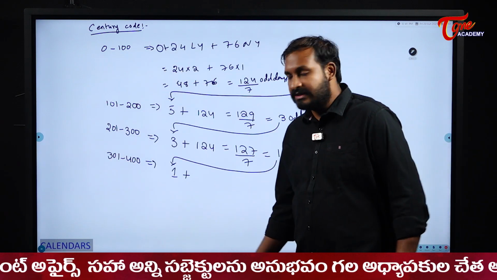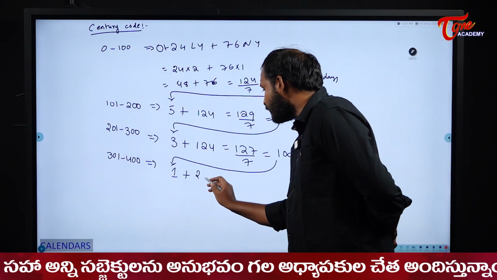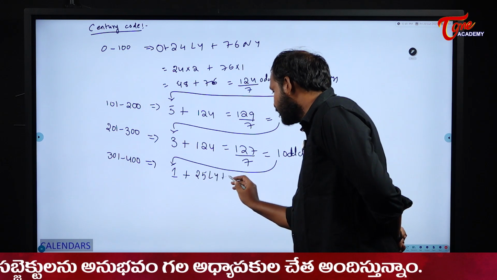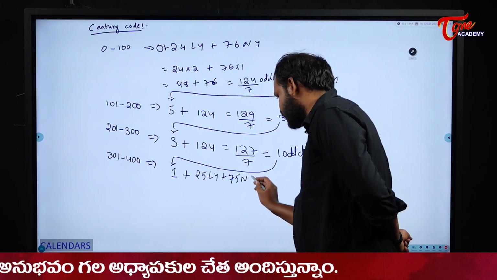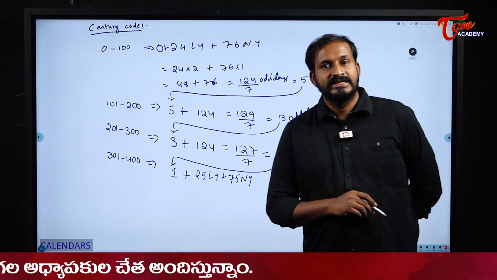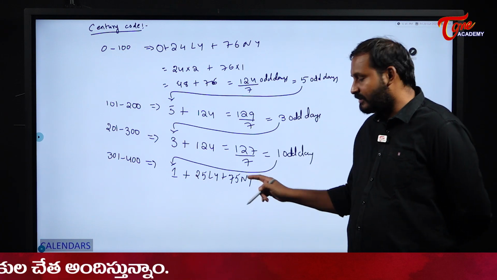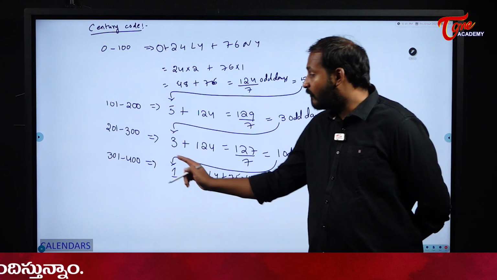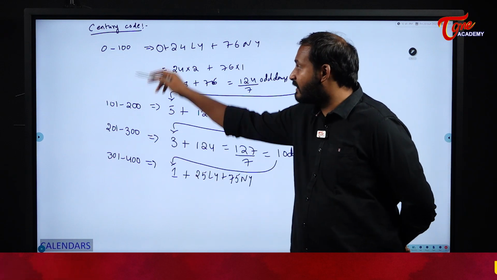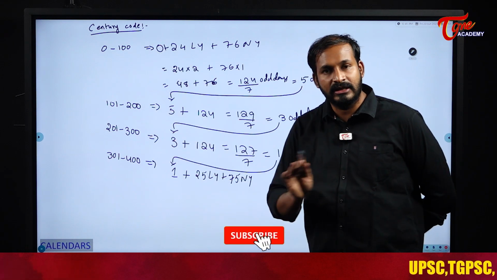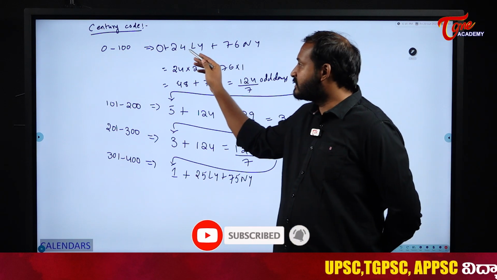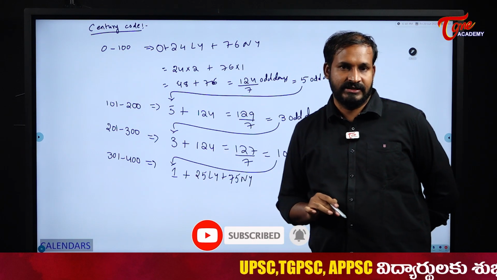So in this century I will have 25 leap years and 75 normal years. In the previous centuries, 100, 200, 300 are not leap years, so those centuries have only 24 leap years each.